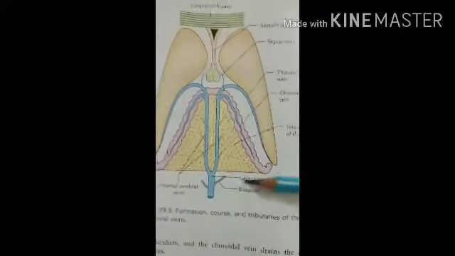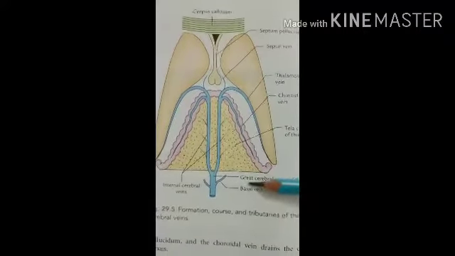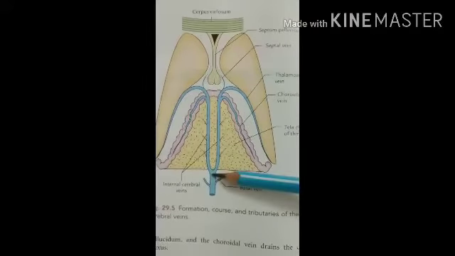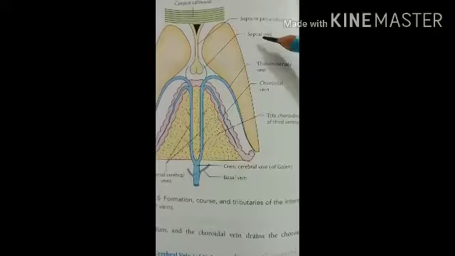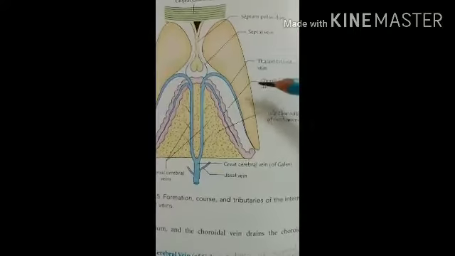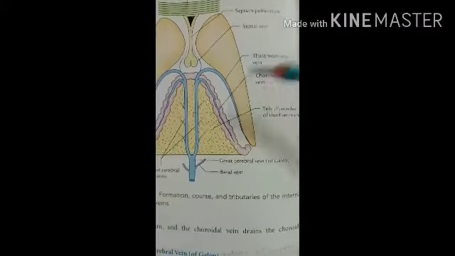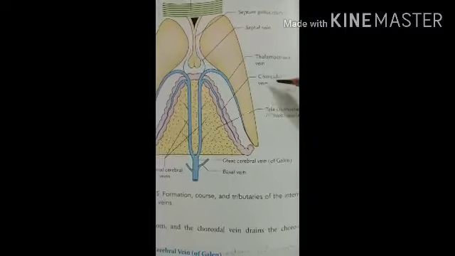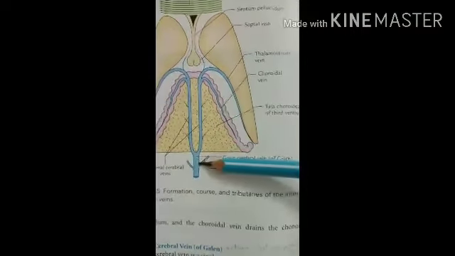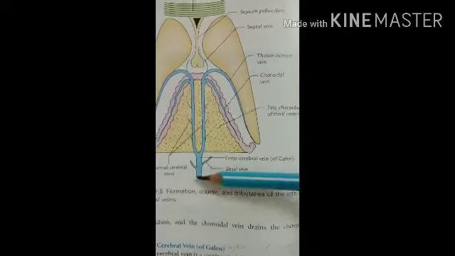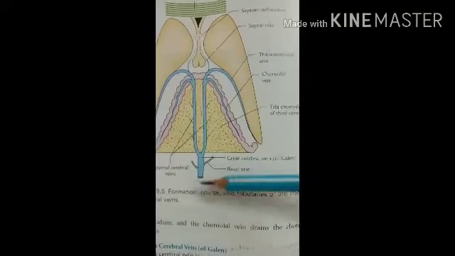Here you can see the great cerebral vein, and this great cerebral vein is formed by mostly 3 veins: the septal vein, this one, second the thalamostriate vein, and third the choroidal vein. So this great cerebral vein, which is formed by them, opens into the inferior sagittal sinus.